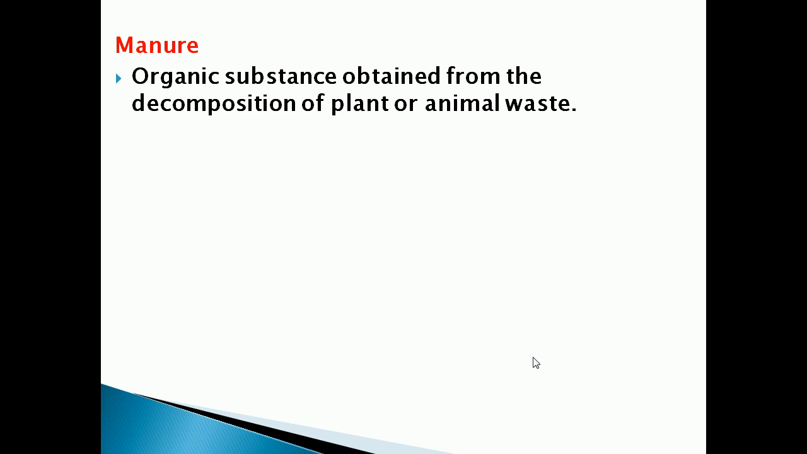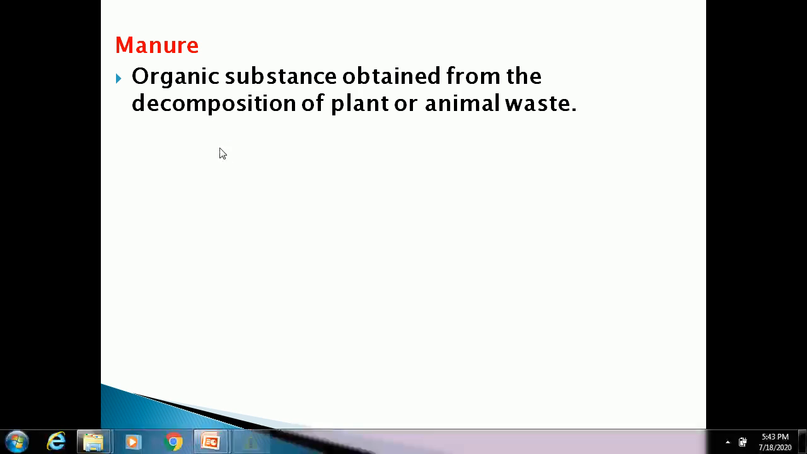First, we can see about manure. What is meant by manure? Manure is the organic substance obtained from the decomposition of plant or animal waste. As we know, we dump plant or animal waste on the land, which is decomposed by microbes, isn't it? The result of the decomposition is the organic substance, and that organic substance is called manure, which we can use for the growth of the plant.